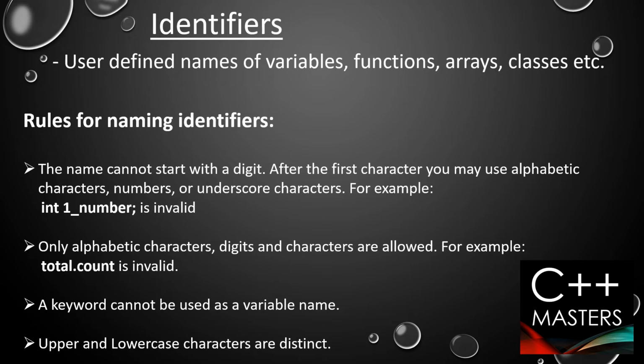For example, you cannot say int char, because int is already a keyword, and char is again a keyword. Also, uppercase and lowercase characters are distinct. These are the rules that you should keep in mind while naming identifiers.